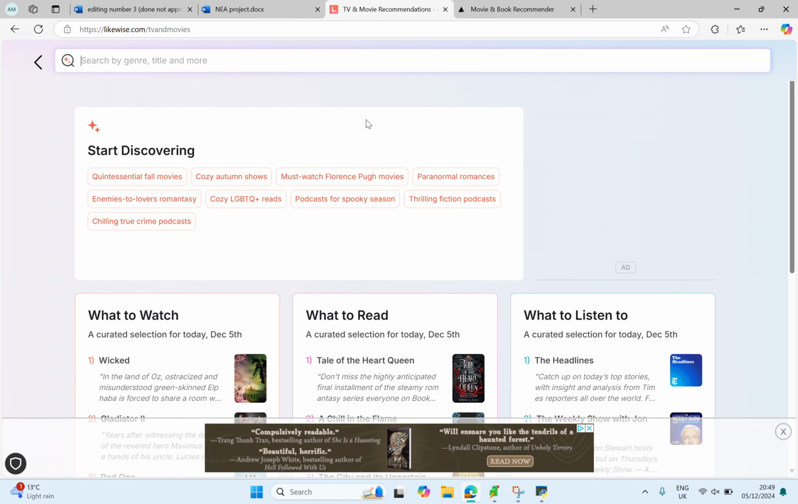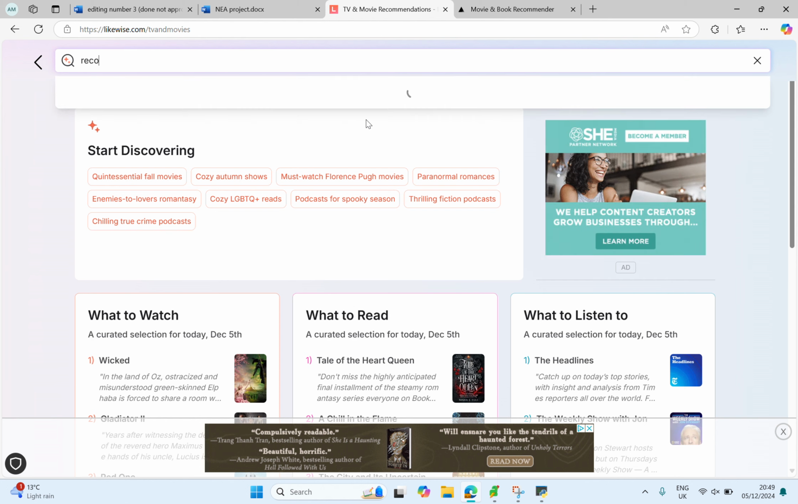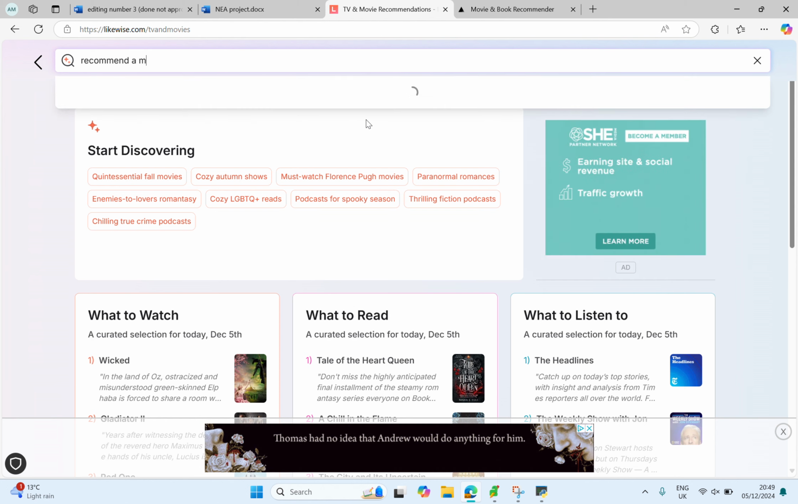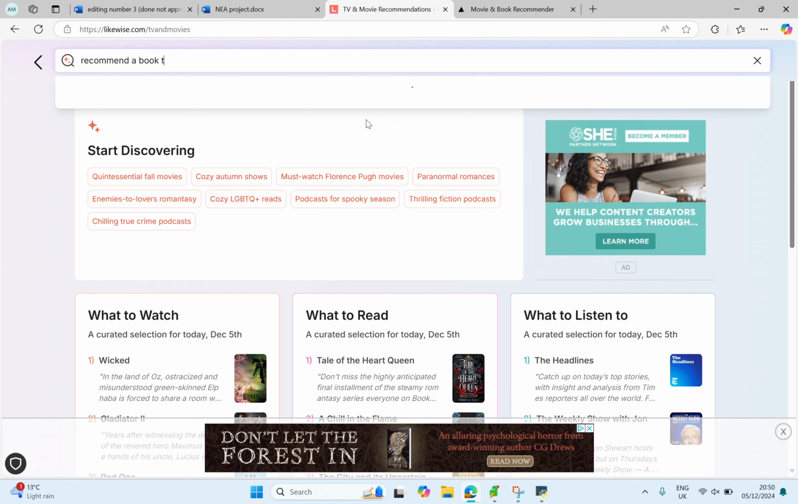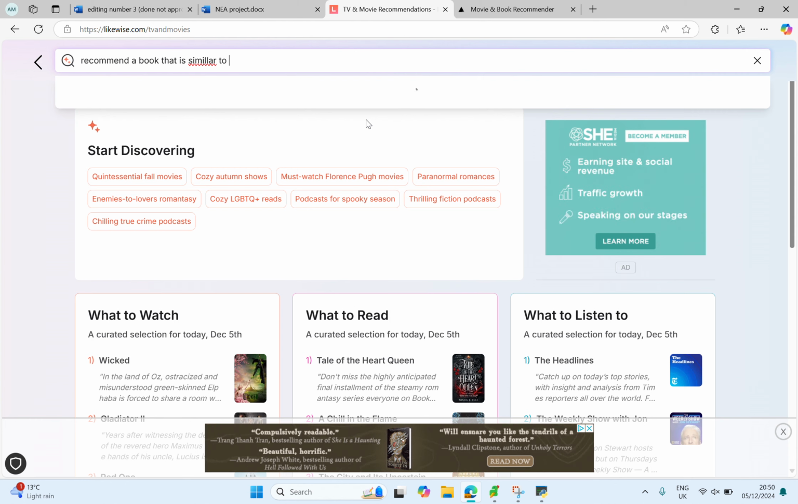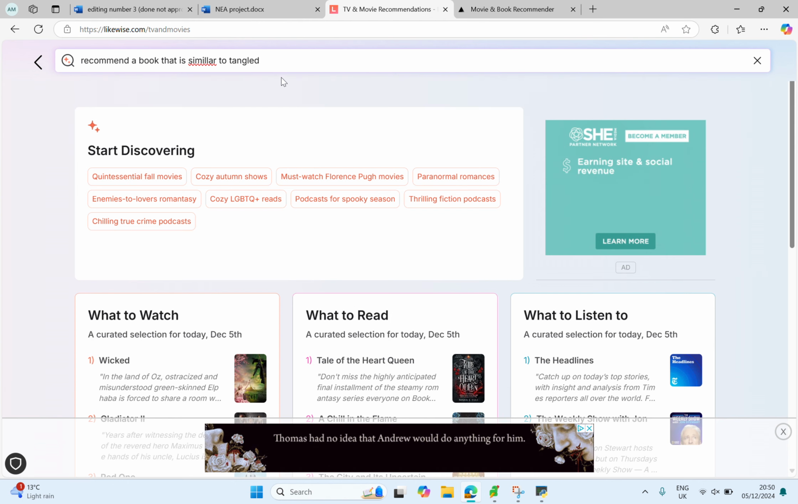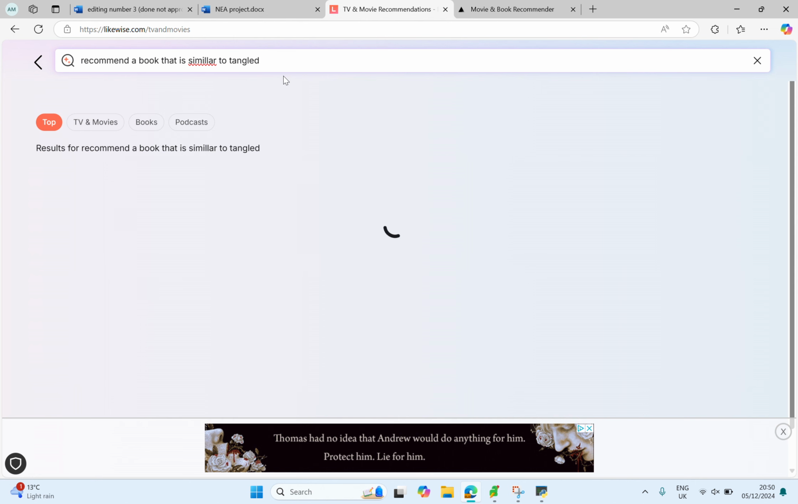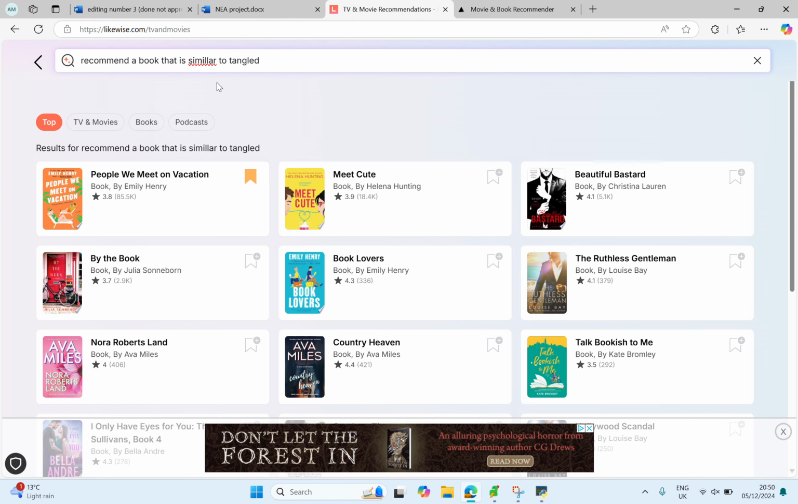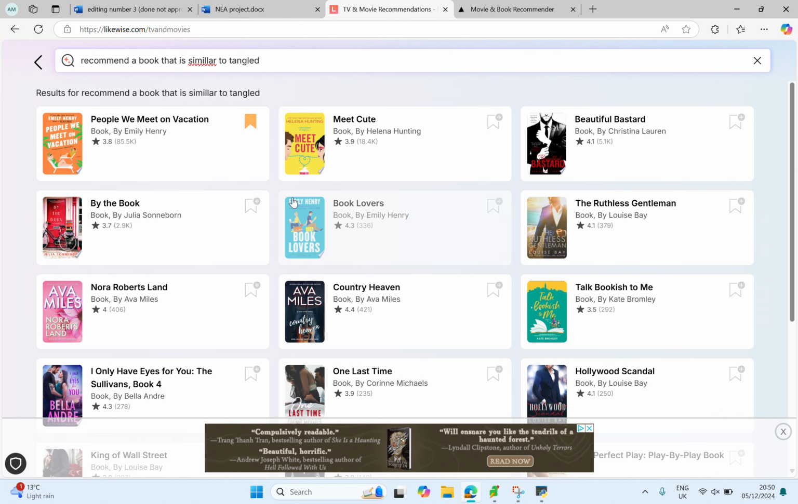So for example, if we type in "recommend a book that is similar to", and then for example we'll just go Tangled. The nice thing about it is that it's AI, so it's not case sensitive, and it doesn't matter about the spelling, which I've clearly done badly. And then it comes up with all of these books.